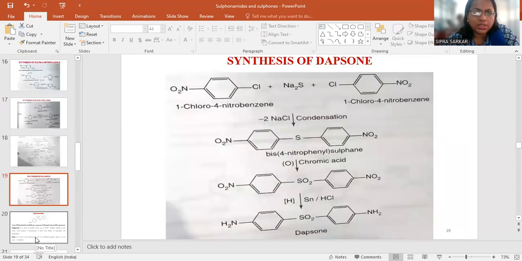Another synthesis is that of dapsone, which is antitubercular as well as antileprotic. 1-chloro-4-nitrobenzene is reacted with sodium sulfide to produce the sulfide, and NaCl will be removed. Condensation will go on with 4-nitrophenyl sulfide, then oxidation is carried out, and the dapsone compound is prepared. The NO2 group is reduced to an amine.